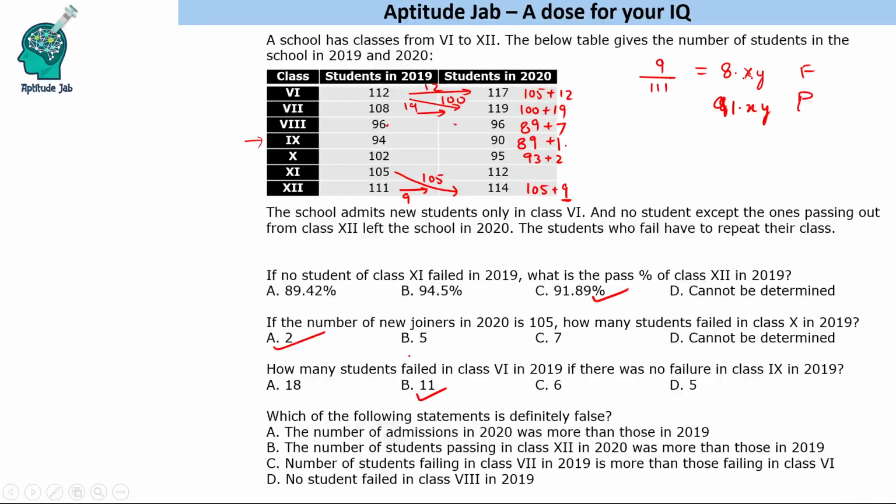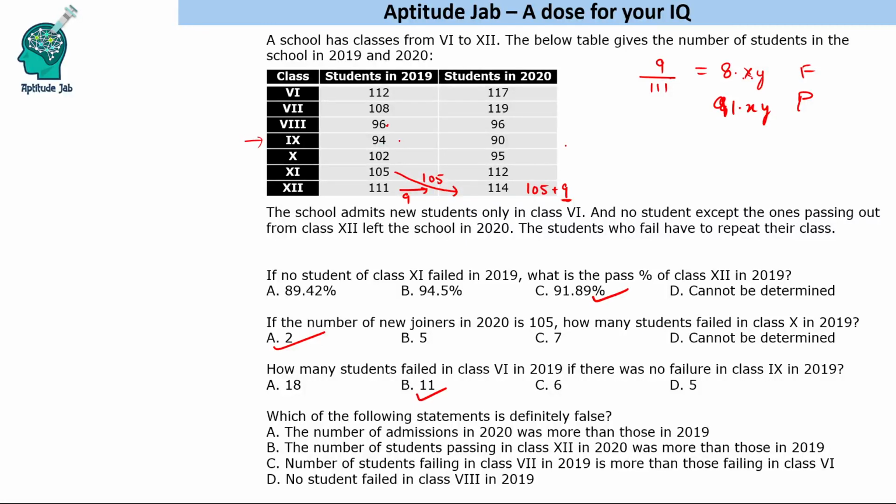For those who did not understand how we got it, let us see how it would be done if we had not solved the second question. If you have solved the second question, you could directly answer the third. But if not, it says no failure in class 9th in 2019.